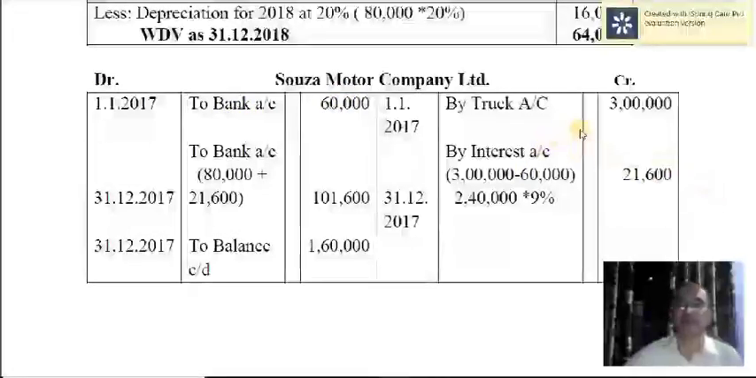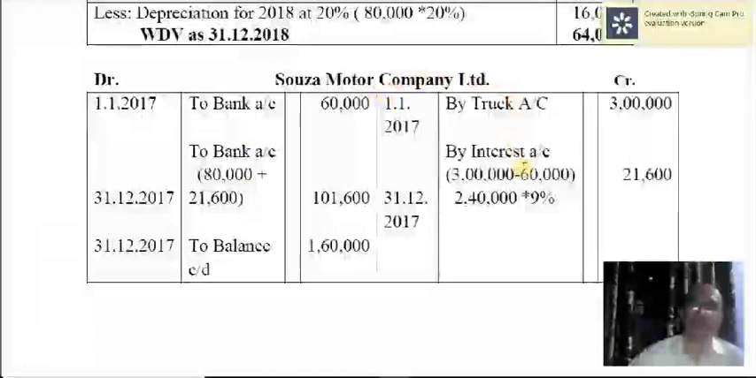Then you have to calculate the interest. Interest calculation can be made separately by providing a working note, or here only you can calculate the interest. For example, 3 lakh minus down payment 60,000, you get the outstanding cash price at the beginning of the first year, 2,40,000. On that you calculate 9% interest, as the hire vendors charge 9% interest. Therefore, it will be 21,600. Now at the end of the year, the entry is interest account debtor to hire vendor's account, Souza Motors Company account, which is credited by interest account.